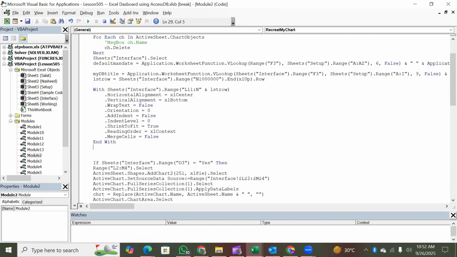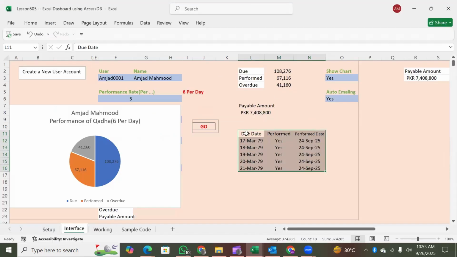That's it. And here, some additional thing we have done is that a last row variable is being created and initialized, which will hold the last row up to which you have data. That last row is going to be used here, from L11 to N, whatever the last row is, so that is going to be selected. And with that selection, all these things have to be done. If you see, L11 is this, and until here. The last row at the moment is 16.